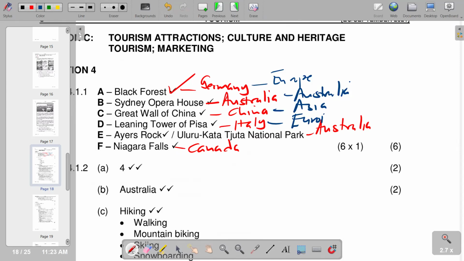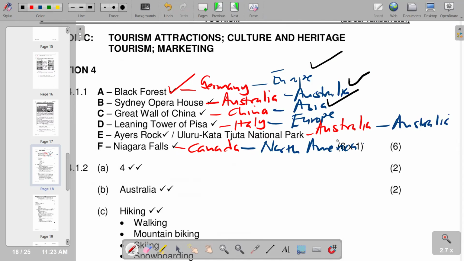Australia, still Australia. And then, of course, Canada is North America. So in terms of the number of continents, we have Europe, Australia, Asia, and North America: 1, 2, 3, 4. So we've got 4, as indicated in the answer.